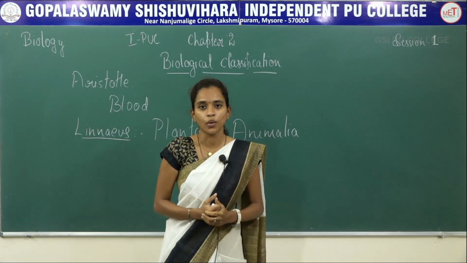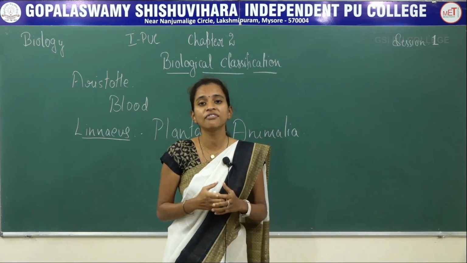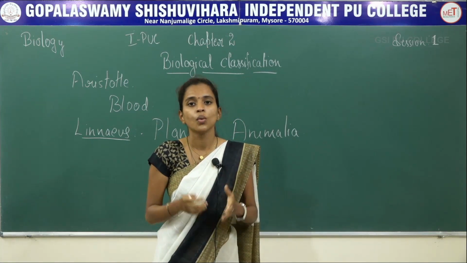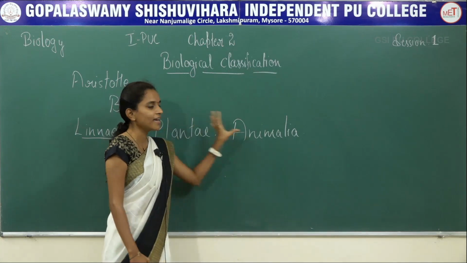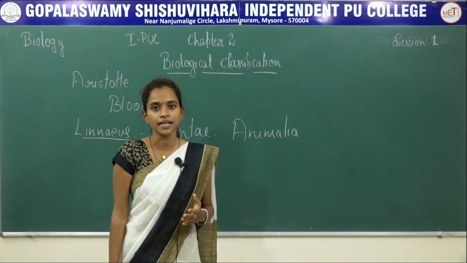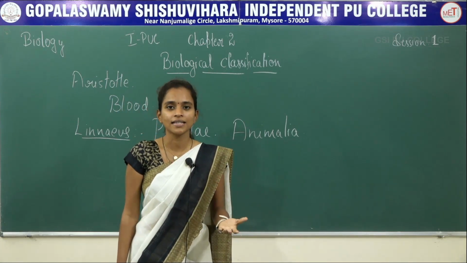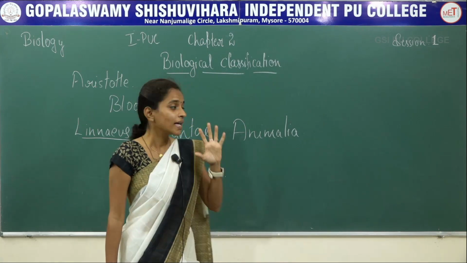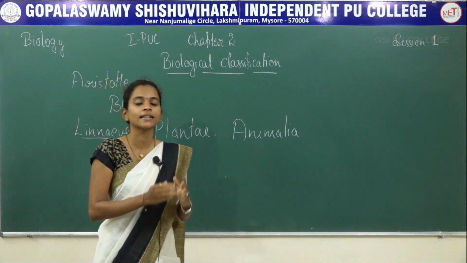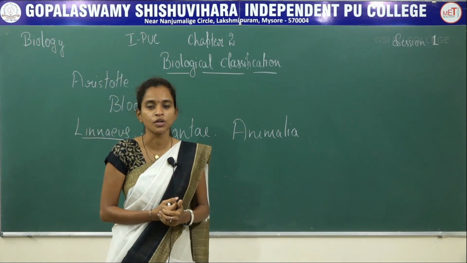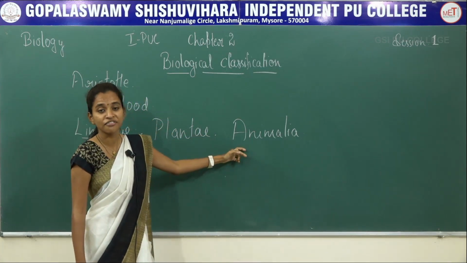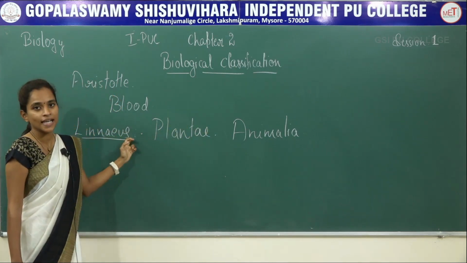As there were no modern equipments during that era, Linnaeus did fail to identify that there are microorganisms also which cannot be put under Plantae or Animalia, because they have different morphological as well as anatomical characters. Example, bacteria, blue-green algae, all this. Even in case of Plantae, he did not classify the photosynthetic and non-photosynthetic types of plants. So that is where this idea of 2 kingdom, put forward by Linnaeus, did fail.